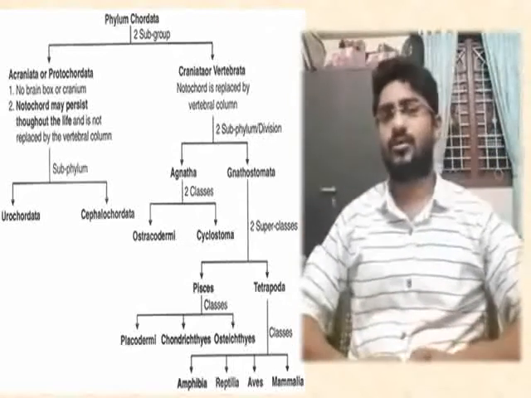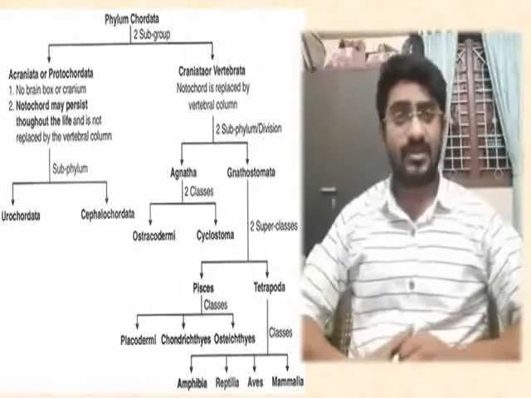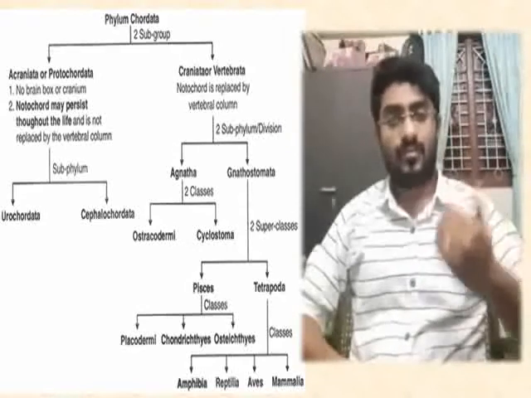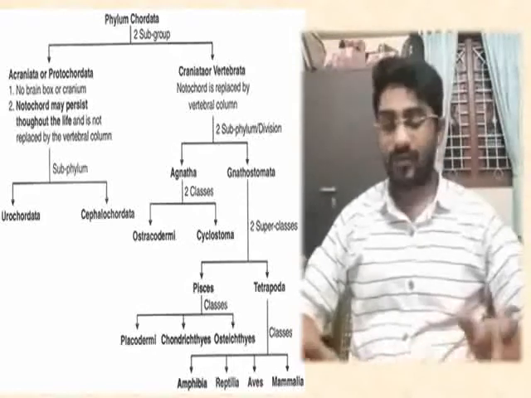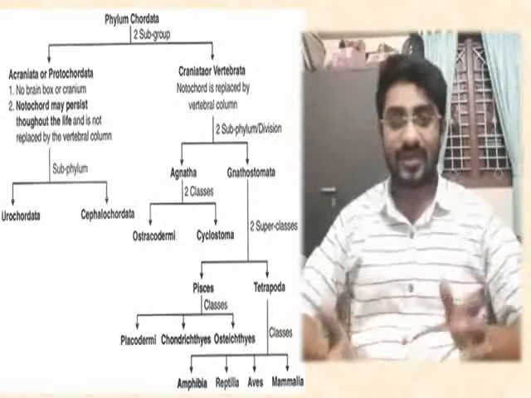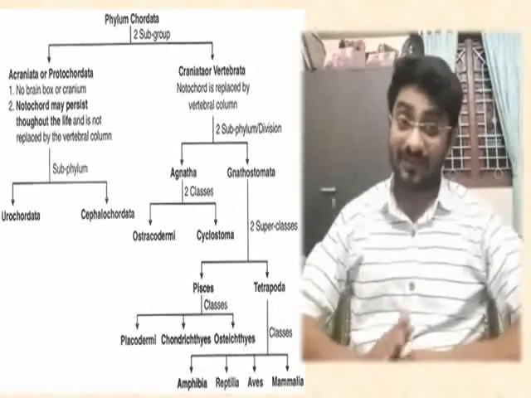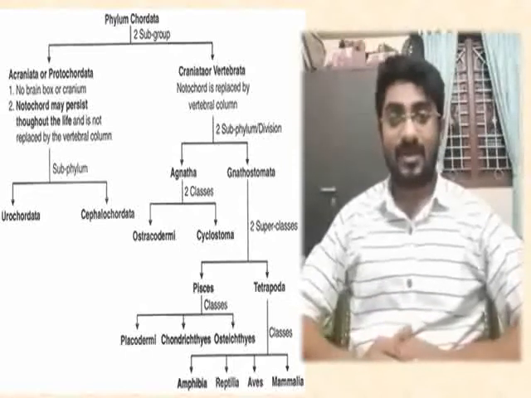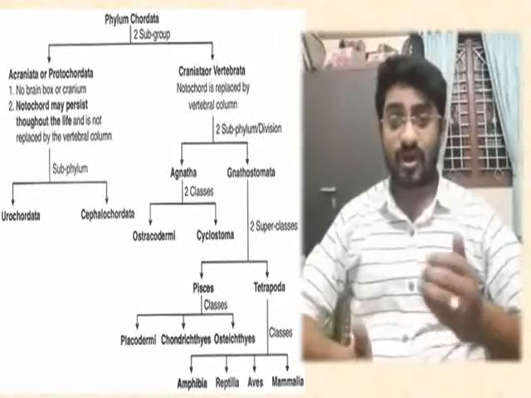They flourished in the Devonian era, the early Devonian and the later Devonian, and after that they are absolutely extinct today. But we have living examples of cyclostomes. Cyclostomata is again divided into Petromyzontia and Myxinoidea.